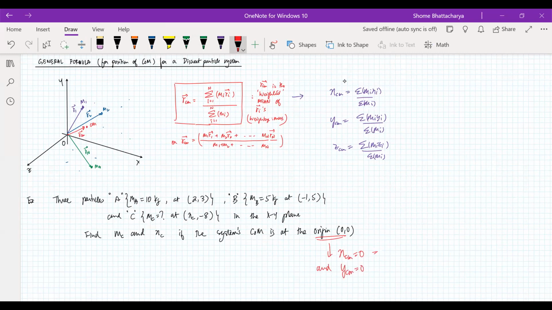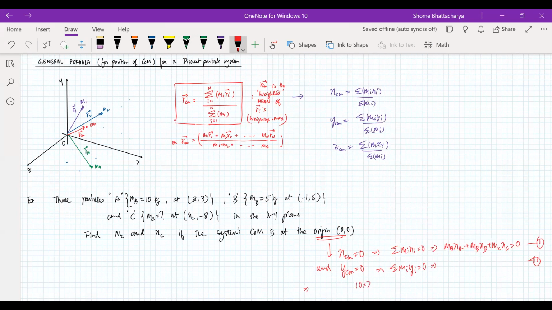Now the condition for xcm to be 0 is that summation mx is 0. So basically ma into x coordinate of a plus mb into x coordinate of b plus mc into x coordinate of c should be 0. That's our first equation, and again summation my should be 0. So we'll get a similar type of equation that will become a second equation. Okay, so let's solve these two equations. Let's see what we're getting.